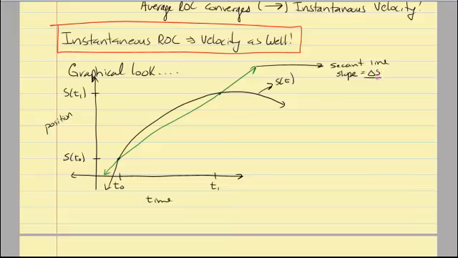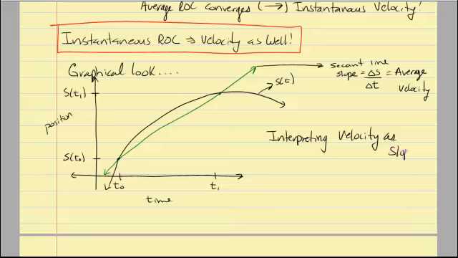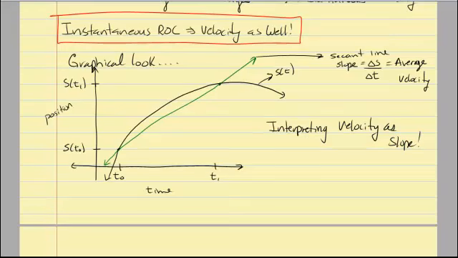Our vertical axis is position, so the slope is the change in position over the change in time. Well, this should look familiar. This is just average velocity. So there's a relationship between velocity and slopes of tangent lines as well. So this is an example of interpreting velocity as slope. And we're going to use this idea quite a bit.